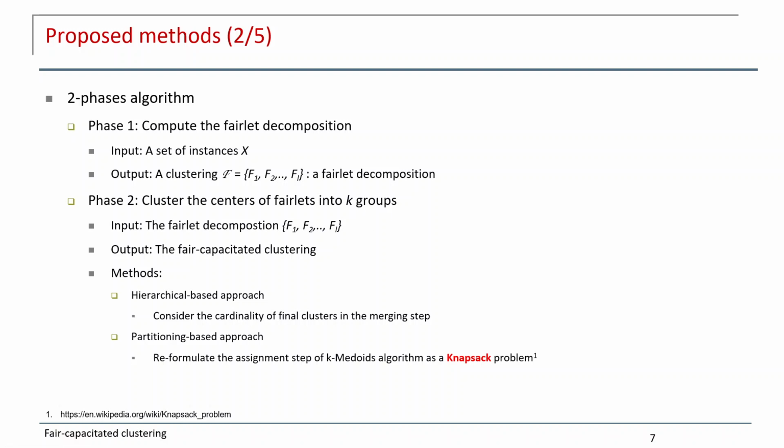Here the knapsack problem is one optimization problem. For example, we are given a set of items, and each item has weight and value, and we need to select the set of items such that the total weight is less than or equal to a given limit, and the total value is maximized.